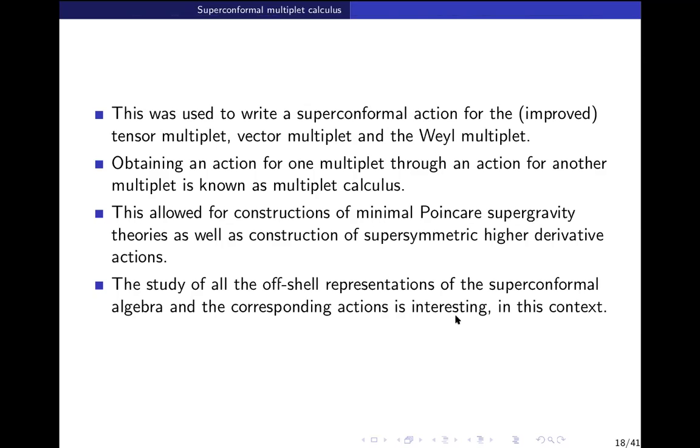So this is the classification Madhu was referring to, which is not done yet, and it is not yet clear how to derive them in the most general case, to give all the off-shell representations in one go and construct all the actions in one.